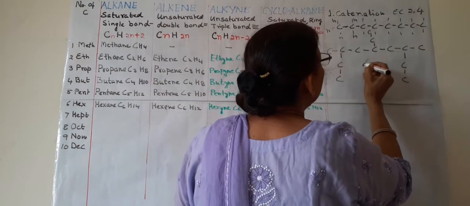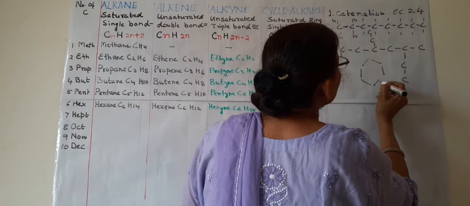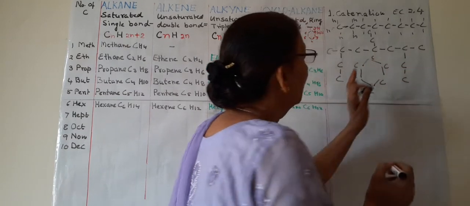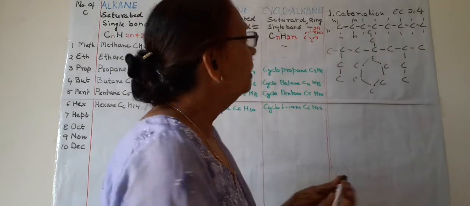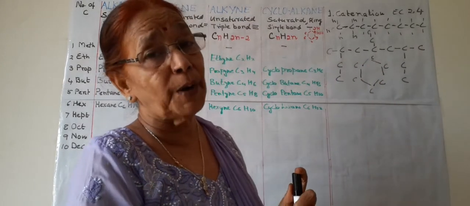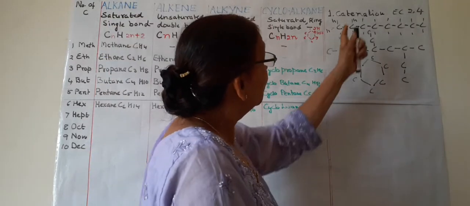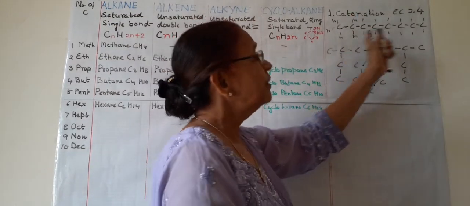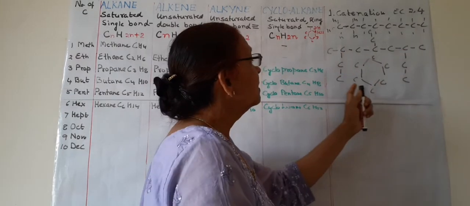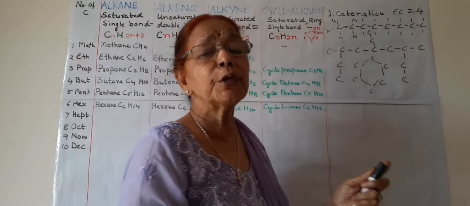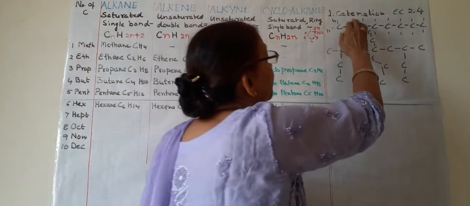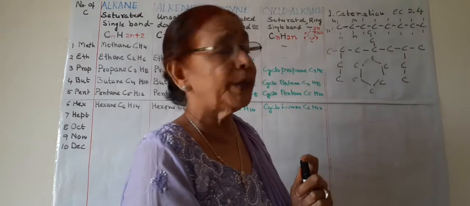And one more, rings may also be formed. Carbon atoms can form closed rings or cyclic compounds also. So due to catenation, chains may be produced, branched chains may be produced, cyclic rings can be produced. So a number of compounds can be produced due to this property.